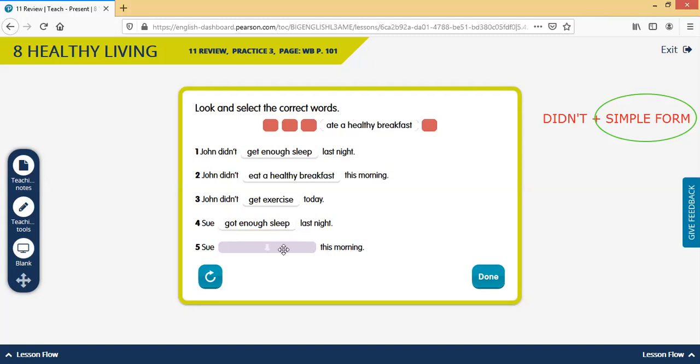Remember that healthy is something good for your body. For example, bananas, apples, lemons, all kinds of fruit are good for your body. Water is good for your body. Vegetables like carrots, lettuce, broccoli, all of that is good for your body. That's what we mean when we say healthy. In this case, healthy breakfast.